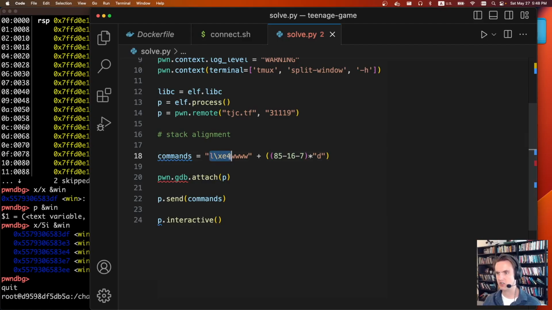So we're setting the character to E4. We're going up by 4. Then we go to the right a whole bunch, whatever this is. And at that point, all we have to do is press up. And as soon as we do that, it's going to overwrite the return address, and it should just jump to the win function and spawn a shell.